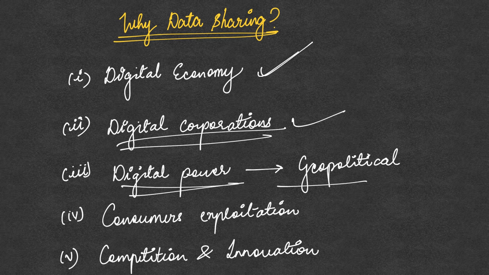Next is the digital power. What this says is, if you look at 7 out of the 10 big digital corporations, they have this kind of digital monopoly over the data. Because of this digital monopoly, a monopoly that they get because of the data that they have, it is going to make them monopolistic. So this also has a geopolitical dimension. If you look at some of the major digital corporations, they are in the United States or China.